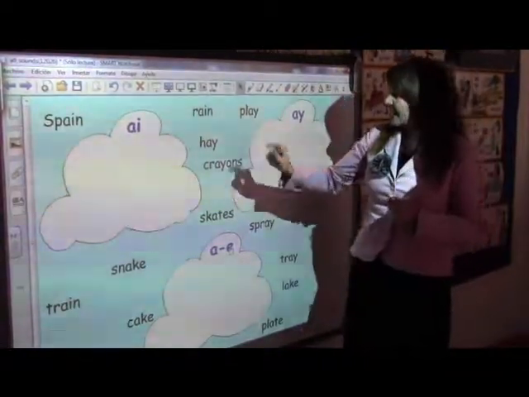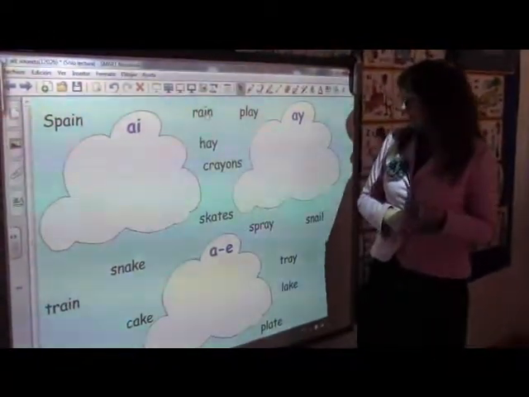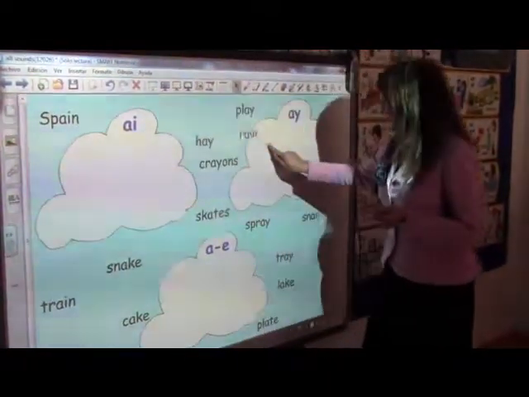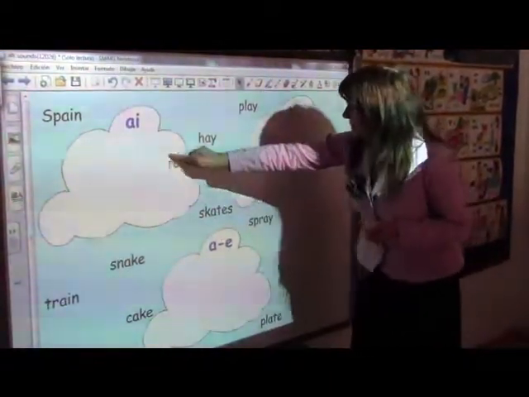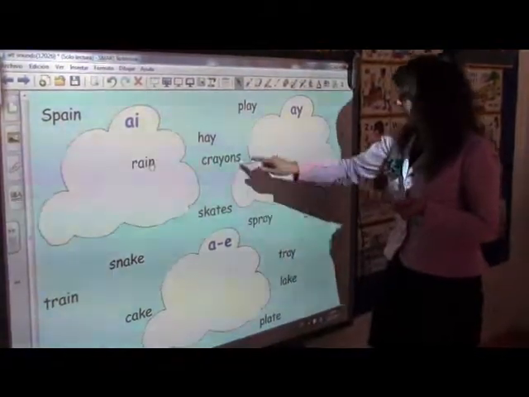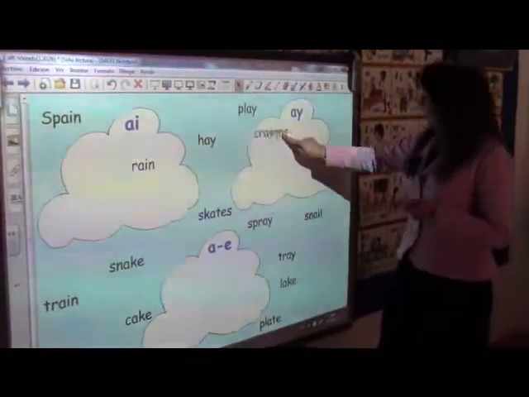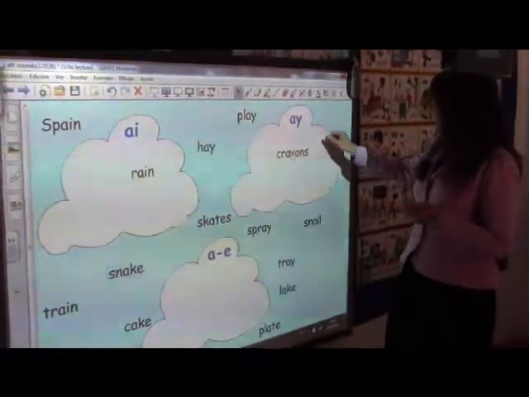So they touch the word rain. Rain. And they have to decide if the rain goes here, here, or here. Obviously it goes here. Then they would touch the word crayons. Crayon. And they'd find the correct sound cloud. Okay?